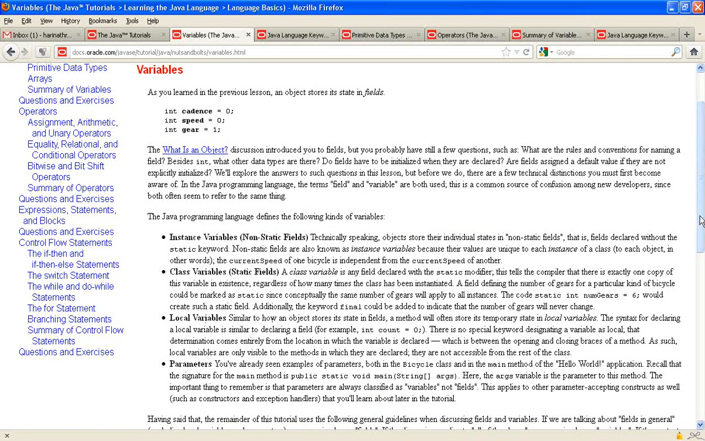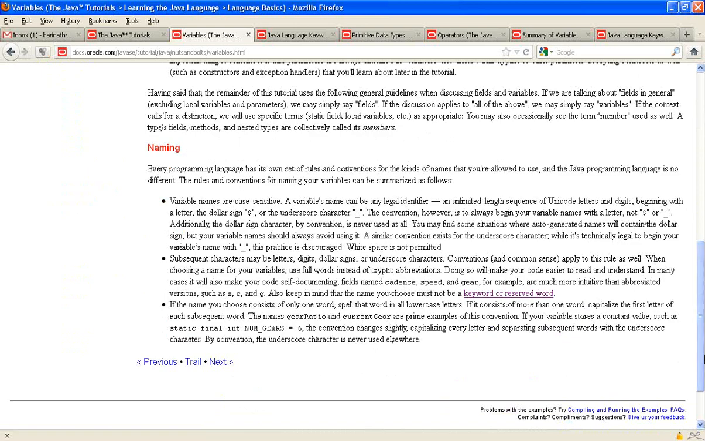So that's about the variables. Now there is something called naming. We looked at that, I cannot have a variable named, say, if or while or for. A variable can be a combination of letters and digits. By letter I mean alphabets, and it should mandatorily begin with a letter or a dollar symbol or an underscore.